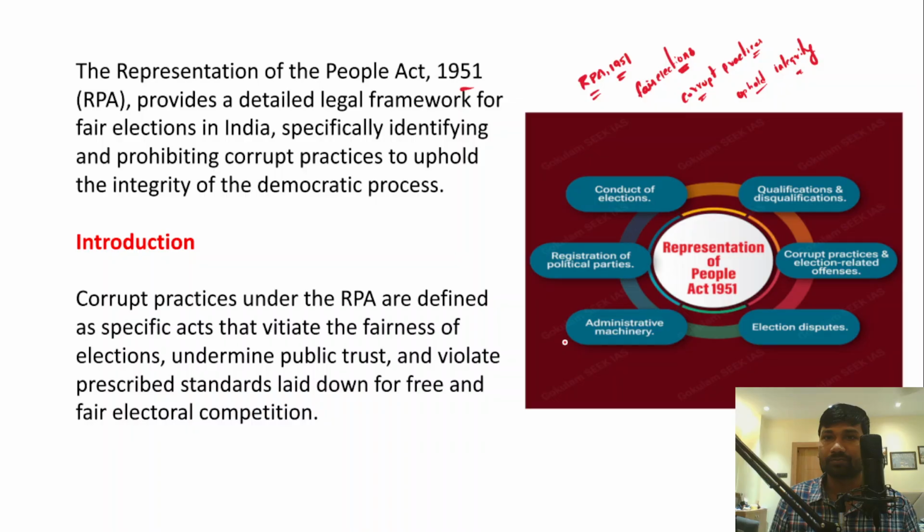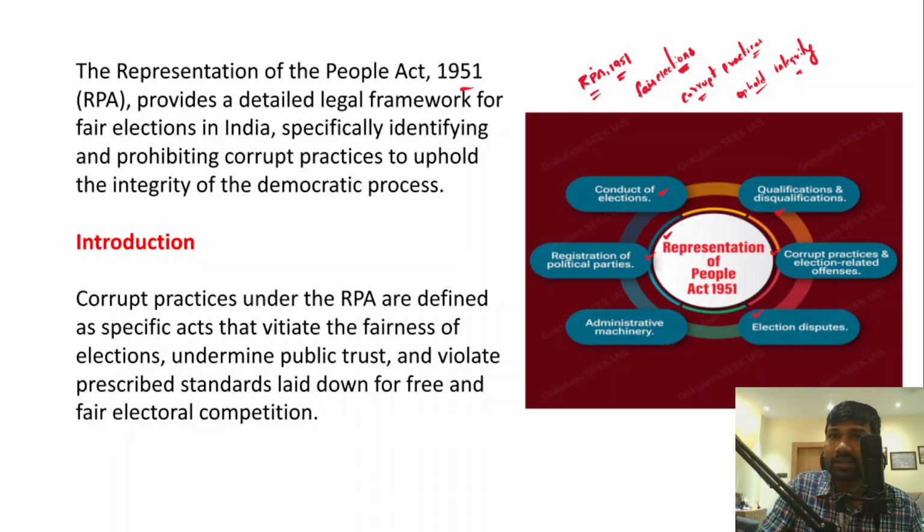Now you can see here the Representation of People Act: conducting elections in a free and fair manner, disqualification and qualification of the candidates, and the corrupt practices, because it has identified certain corrupt practices, it prohibits them, and it also defines them. And then the election disputes, administrative machinery, and registration of the political parties. So everything will be dealt with by the Representation of People Act 1951. I hope it is clear for you, right?